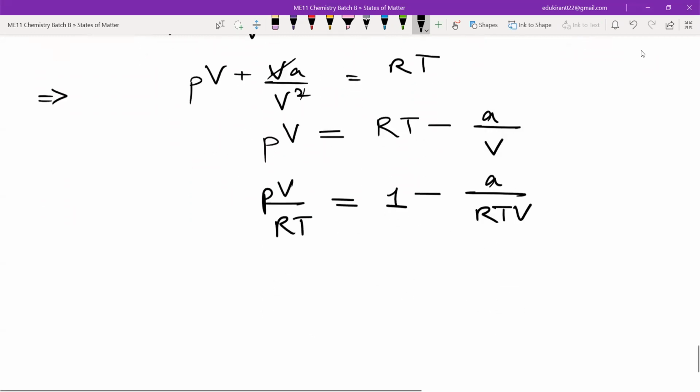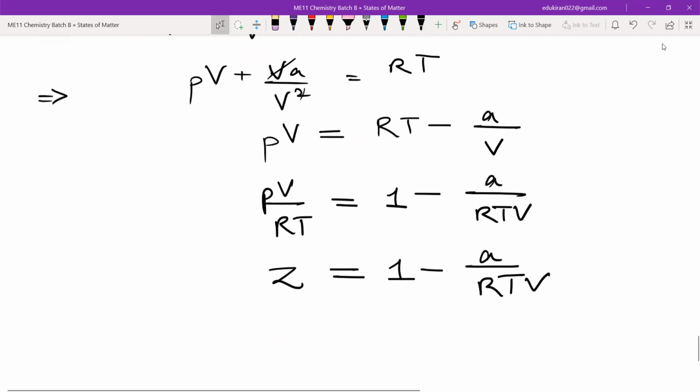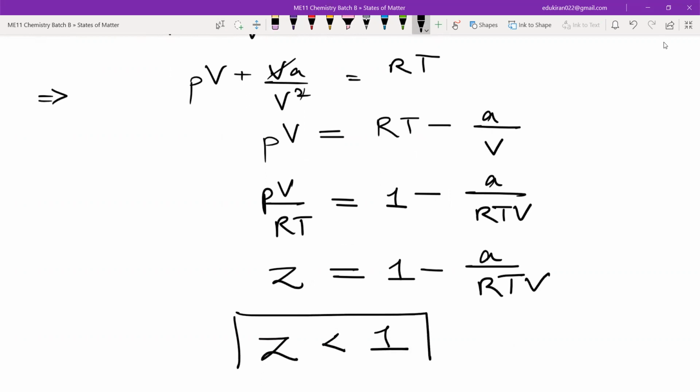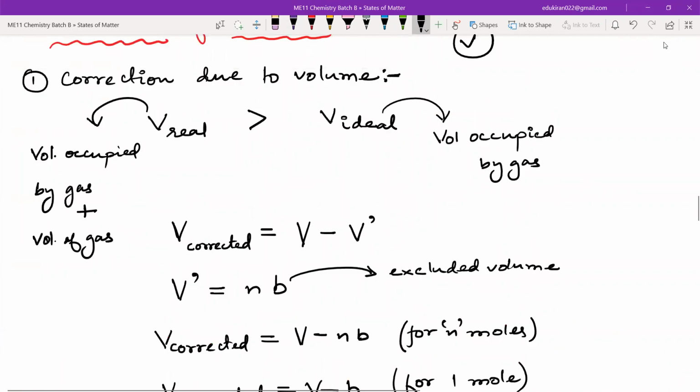If you remember, PV upon RT has a hidden n, which is equal to 1, so I can write PV upon nRT as Z is equal to 1 minus A upon RTV. Here I can see what? Z is less than 1. Yes or no? Yes, sir. Now let us go back to the plot.